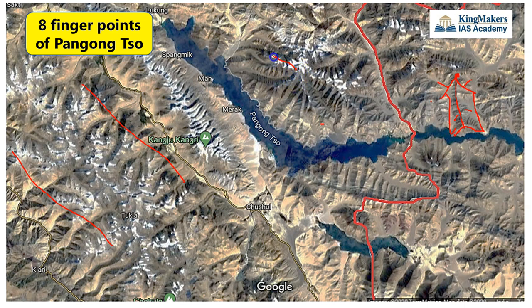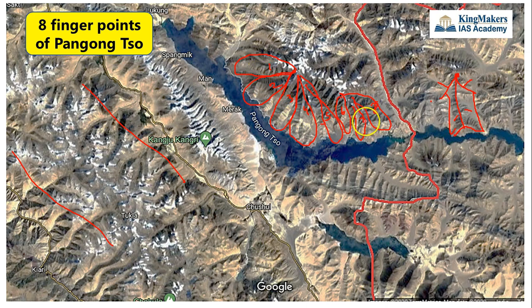So this is finger number 1. This is finger number 2. This is finger number 3. This is finger number 4. This is finger number 5. This is 6. This is 7. And finally we are having 8. So these are all the 8 fingers of Pangong So Lake. This is what is called the 8 fingers. 1, 2, 3, 4, 5, 6, 7 and 8.